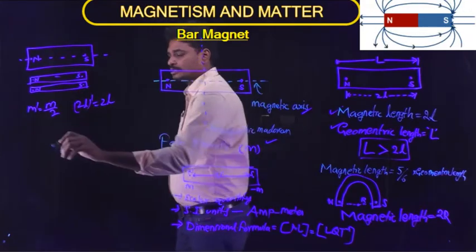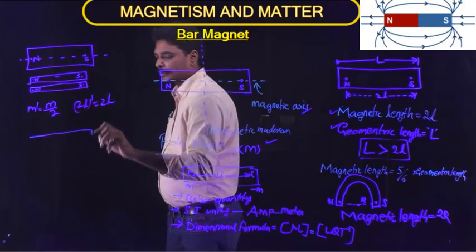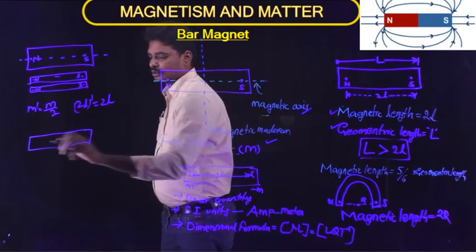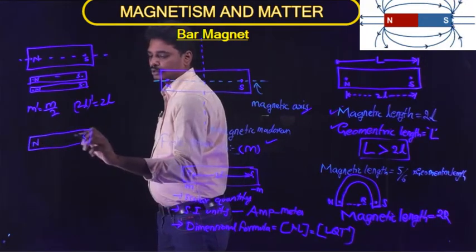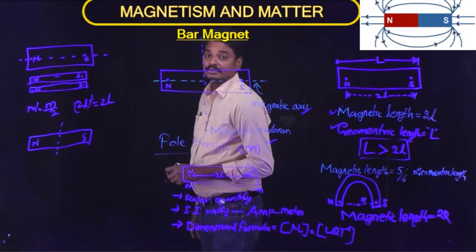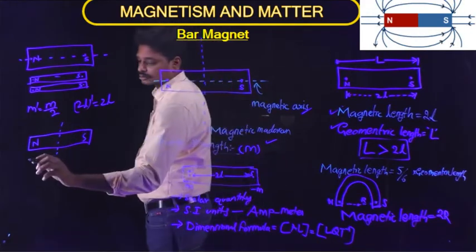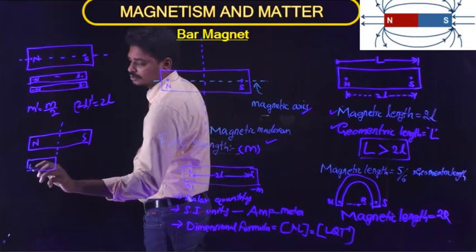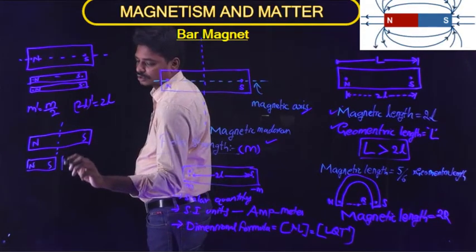Similarly, consider a bar magnet with a north pole and south pole, and cut it along the magnetic meridian. It is cut into two parts, each having both a north pole and a south pole.